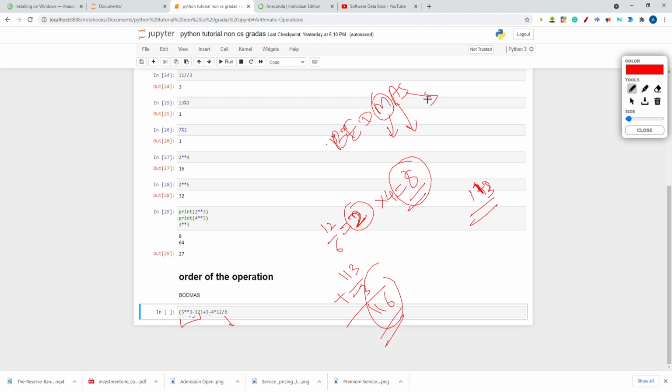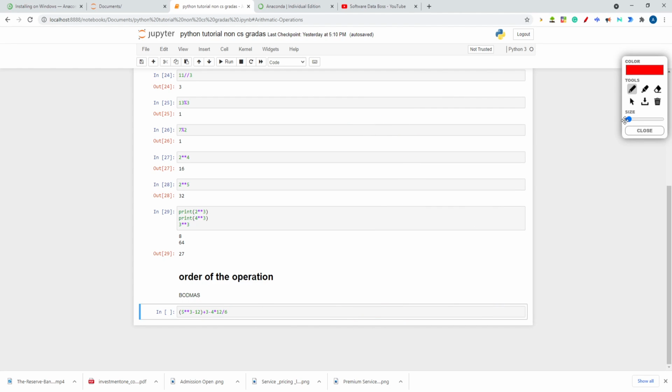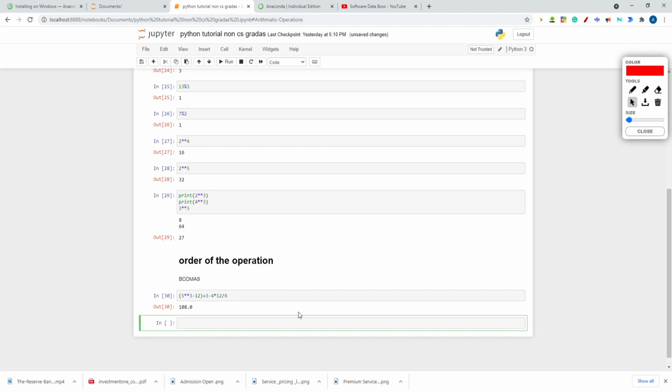Now the last priority is subtraction. Subtraction is here, minus 4 times 2, that is 8. So 116 minus 8, I'll get the result 108. If you don't understand this, you can write in a comment and I'll explain it properly. Now let me execute this code. I'll get the result 108. I hope you have understood the order of operation, right?